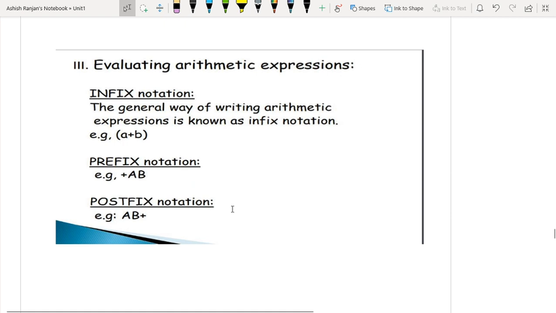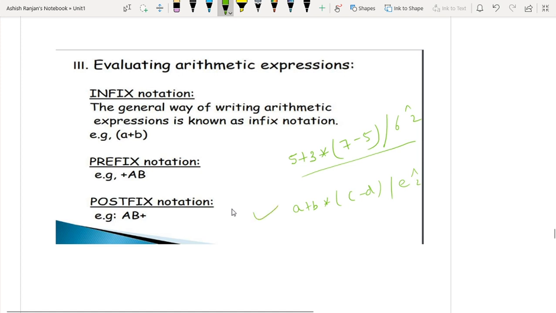Evaluating an arithmetic expression. An arithmetic expression is something like that. Let's suppose I have given some values: 5 plus 3 multiply 7 minus 5 divide 6 exponent 2. This is called an arithmetic expression. Or we can also write a plus b multiply c minus d divide e.